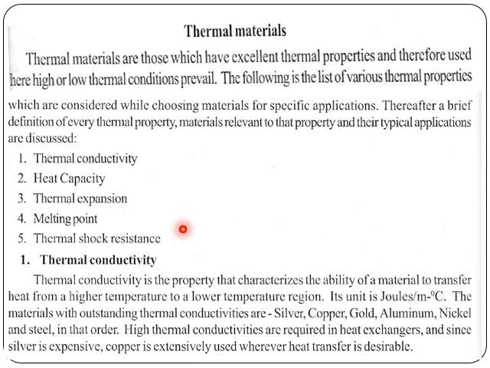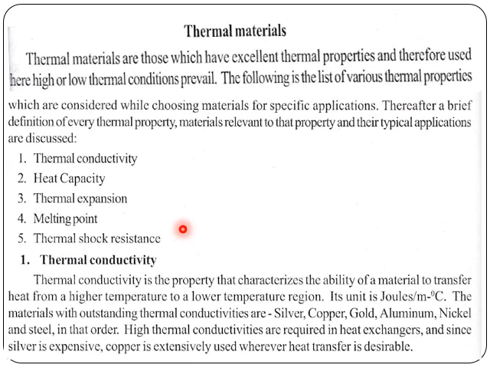Say, for example, if you are going to use a material to conduct heat from one point to another, or to absorb excess heat, or to liberate excess heat, or to store heat, like what we call phase change materials.